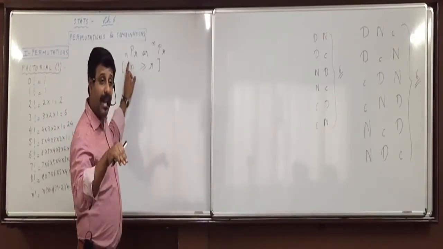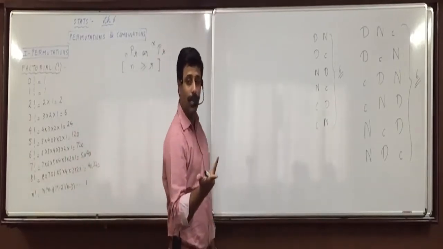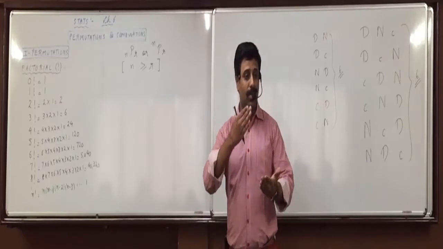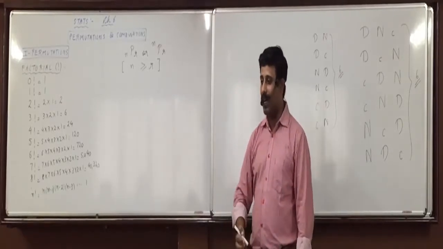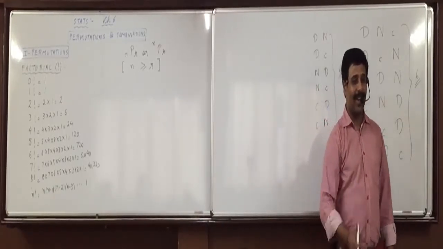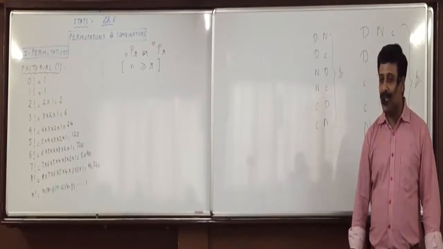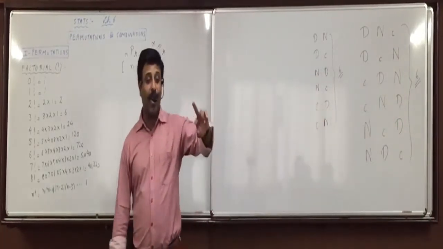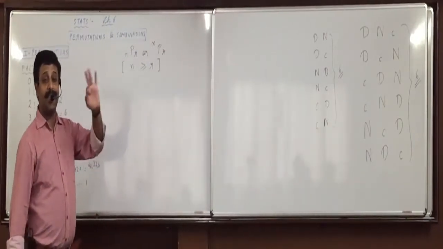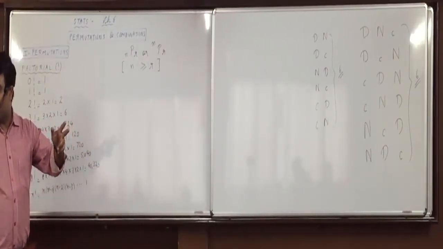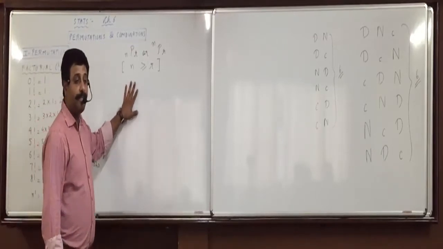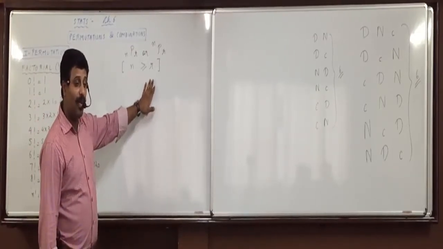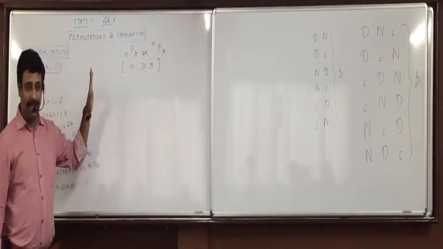But can you arrange 3 items from 2? No. If only 2 items are there, how can you make 3 items from them? You're not going to split Chakre into pieces. So you can arrange 2 from 3, but you cannot arrange 3 from 2. N will always be greater than or equal to R. Is everyone up to date with this?